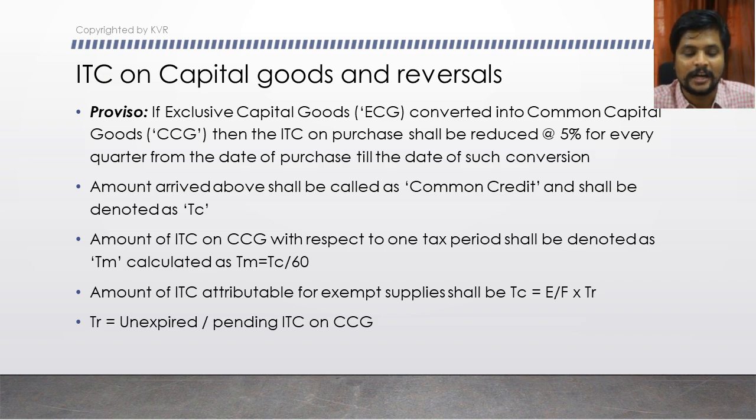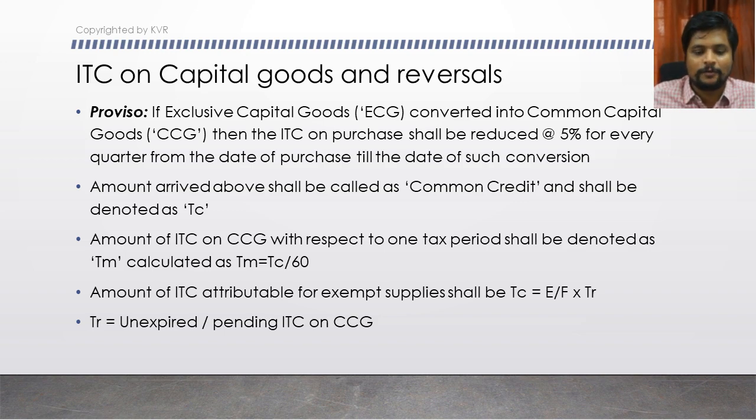Amount of ITC that is attributable to exempted supplies shall be calculated by applying this formula: TC is equal to E divided by F into TR. So TR is nothing but unexpired or pending ITC on CCG. For every capital goods we have to take the ITC across the 60 months duration.